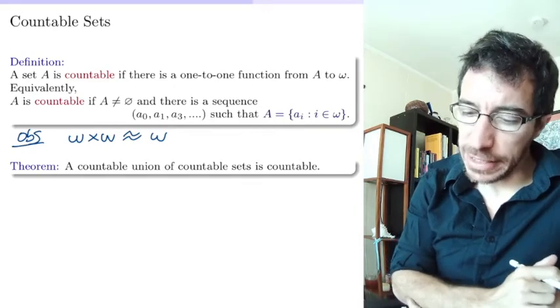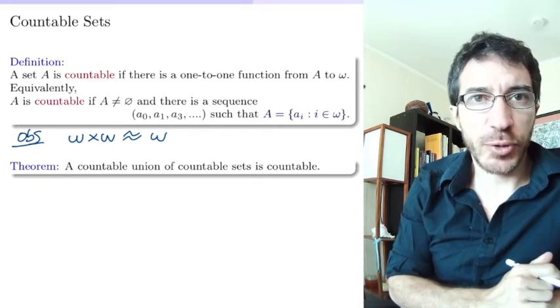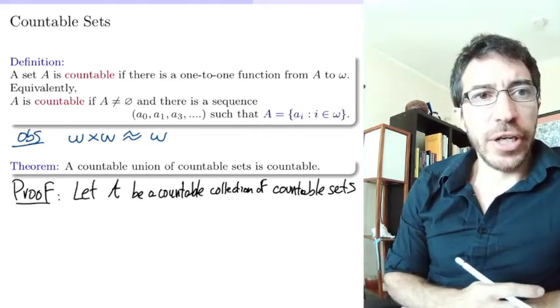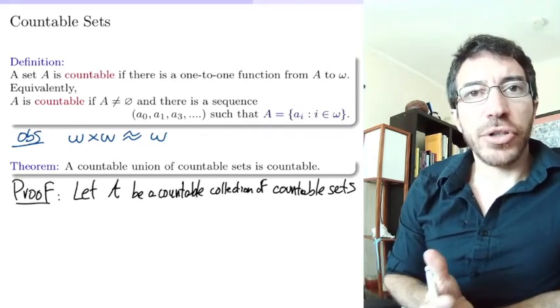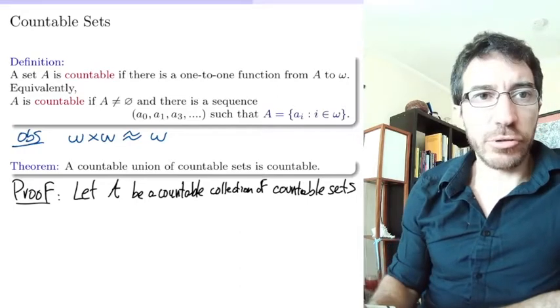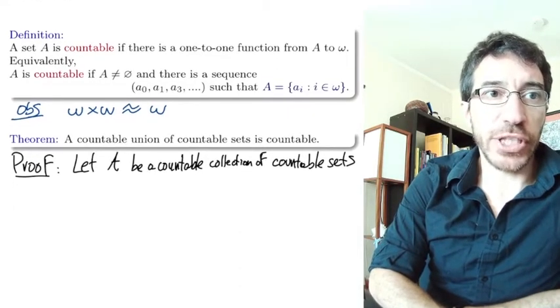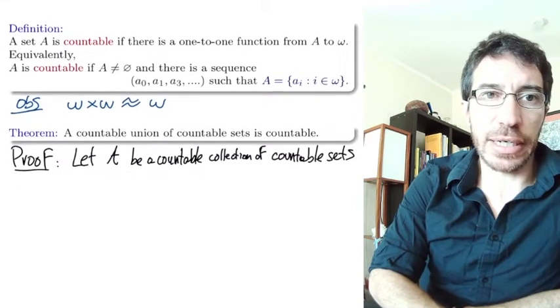But why did I say we need the axiom of choice to show this? Well, this here is a proof. Let me do a proof. So let's start with a countable collection of countable sets, like what we have in the theorem. We want to show that the union of this collection is countable.